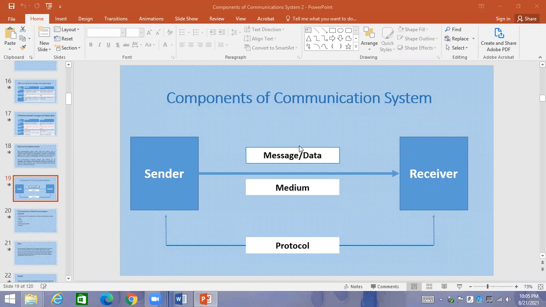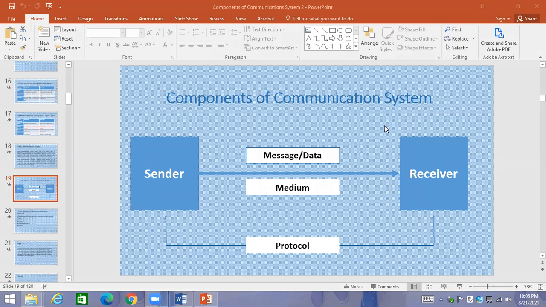You can see this image and you can explain in your own words, not necessary that your answer is correct. Yes, Aryan, components of the data communication system are already displayed in front of you. Can you explain this complete diagram? What are the different components?